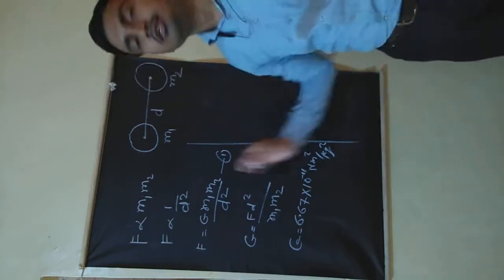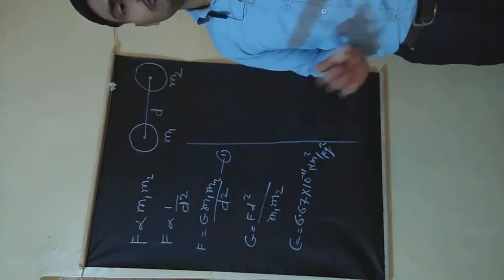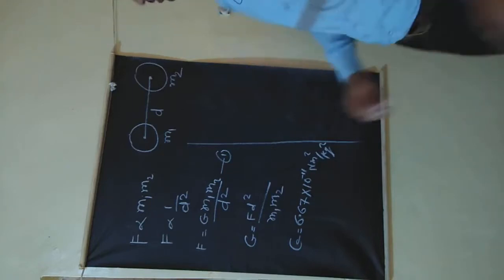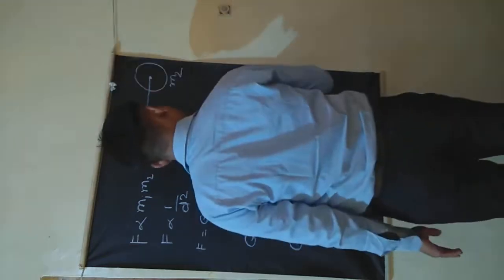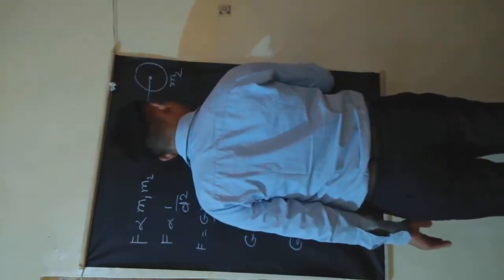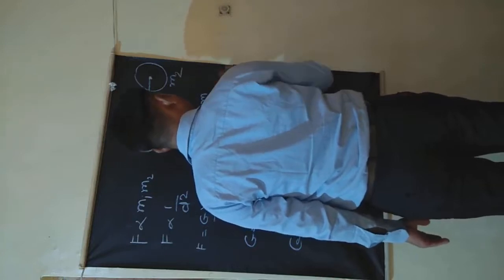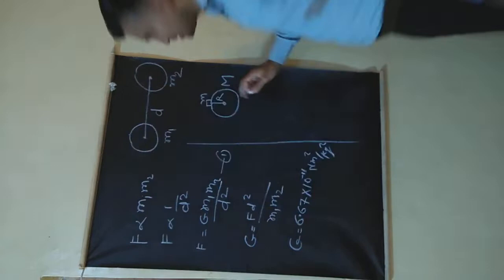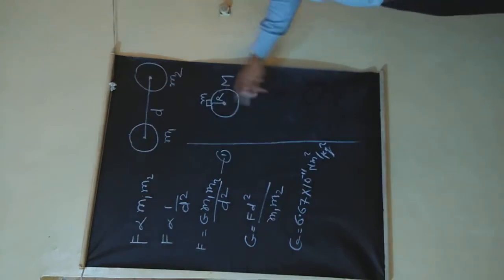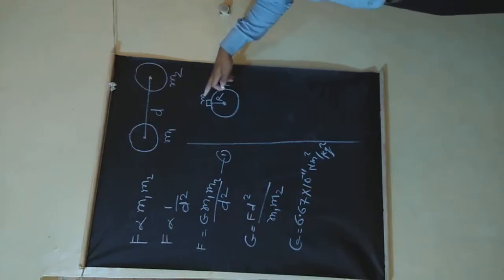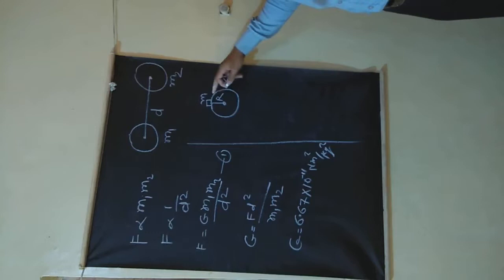Now let's derive an equation for acceleration due to gravity acting on any object at the surface of Earth. Suppose this is our Earth having mass capital M, and one object is at the surface of Earth having mass small m. So the distance between these two objects will be equal to the radius of Earth.